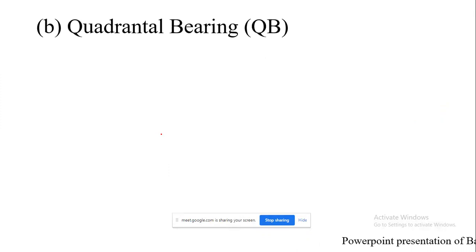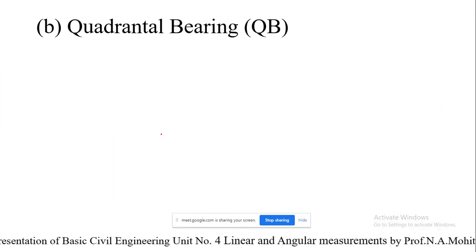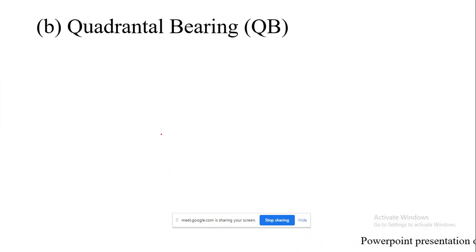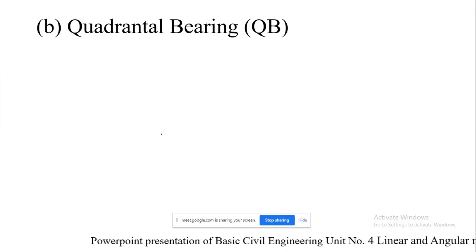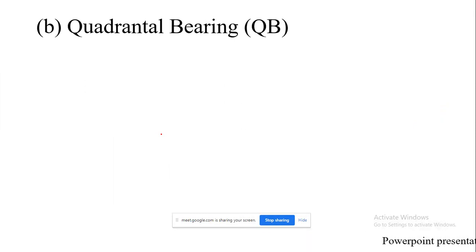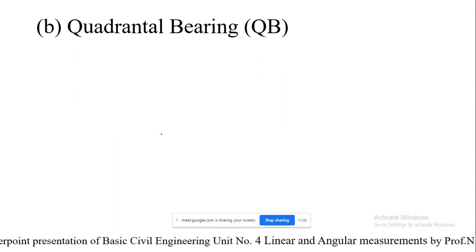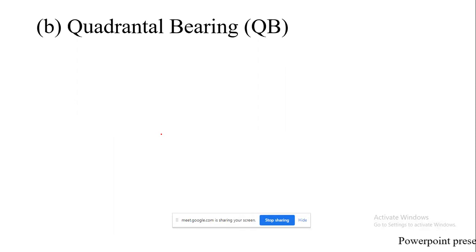Next is the quadrantal bearing. In short, we call it QB. In this case, the bearing of a line, or the angle which is measured, is with respect to the north pole or the south pole only. And the bearings seen in the instrument are in terms of quadrants. As the name indicates, all the bearings or angles will be in terms of the corresponding quadrant: northeast, southeast, southwest, or northwest.